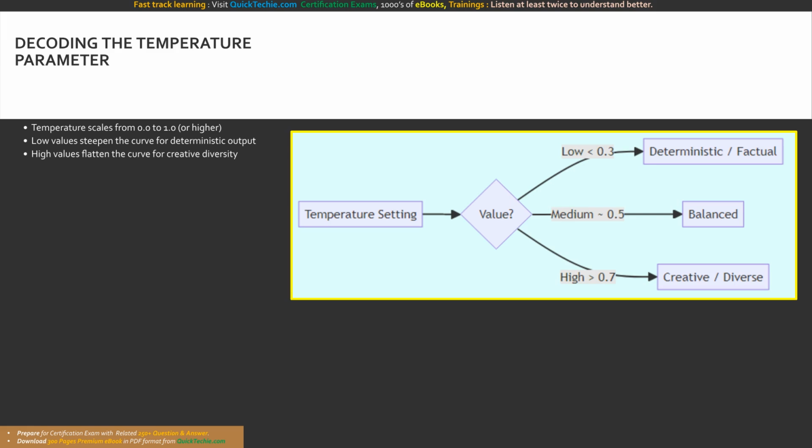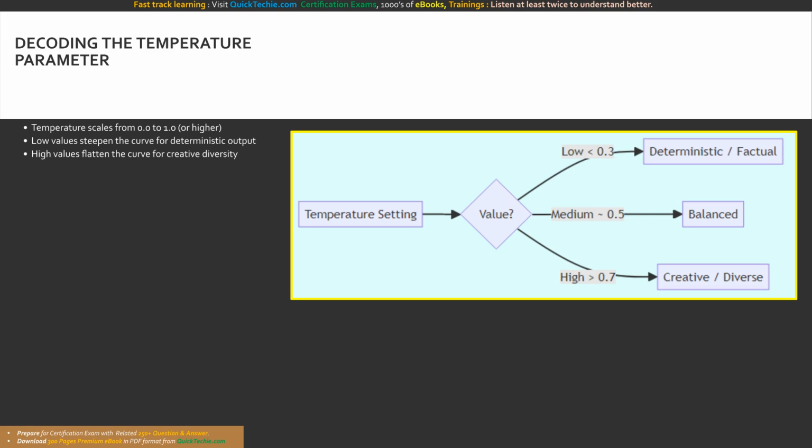This forces the model to ruthlessly favor the absolute highest probability tokens every single time. The result is highly deterministic, predictable, and conservative output. This is perfect for analytical tasks, code generation, or extracting data where facts matter more than flair.